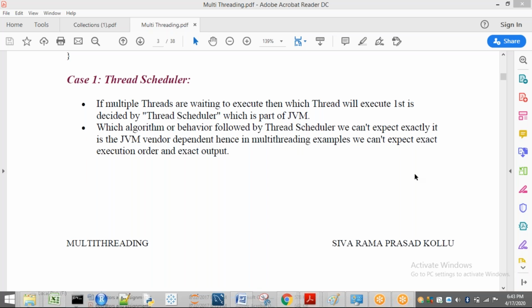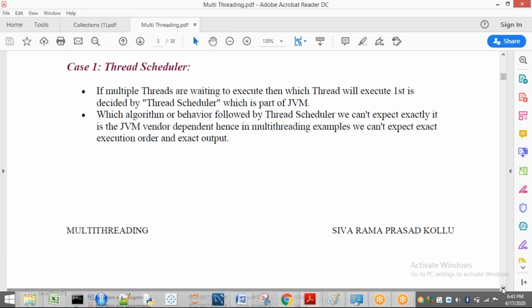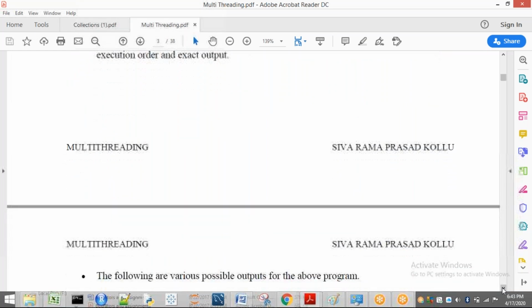So in the before example I told you, the output may be mixed and irregular. The main thread can print once and the child thread twice, again the main thread, again the child thread, and so on, or it may be anything. In some cases the main thread prints first and then the child thread. In other cases the child thread prints first, then the main thread. So output can be anything. That is the case of the thread scheduler.